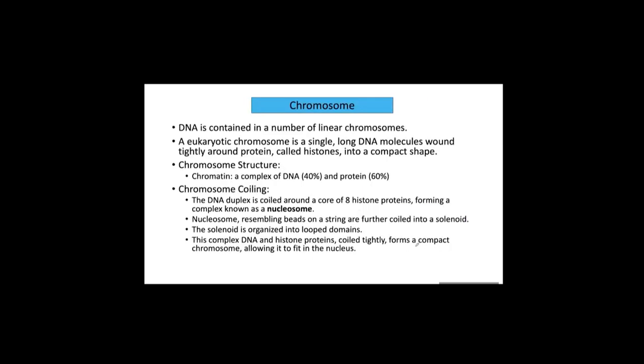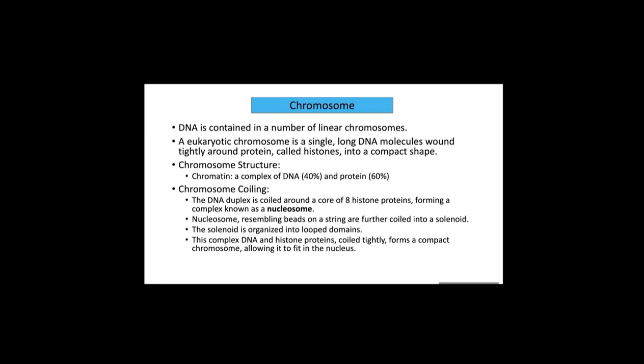When we study cell division, mitosis, we really need to pay attention to chromosomes and DNA, chromosome behavior. A chromosome is composed of DNA. DNA is contained in a number of linear chromosomes. So we need to study the structure of the chromosome first.